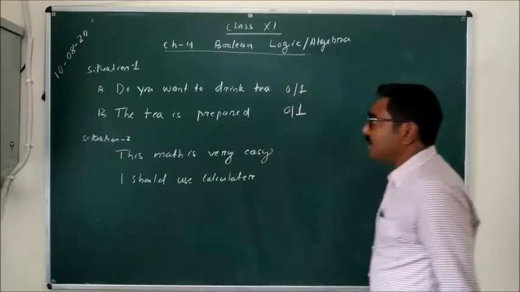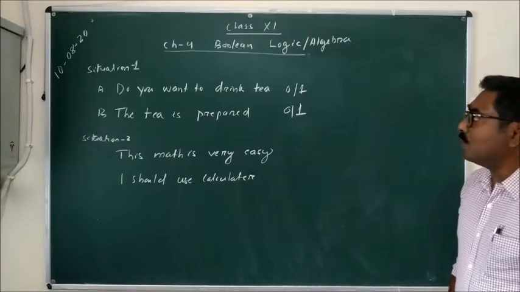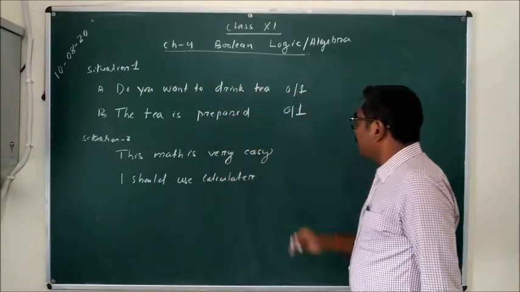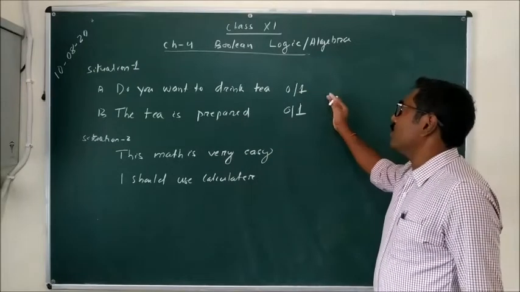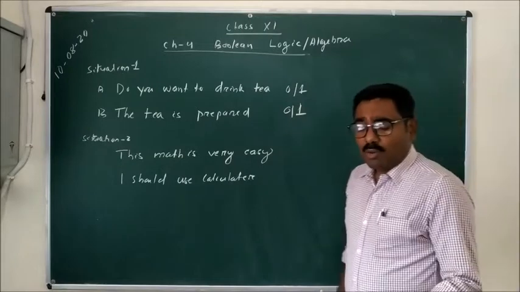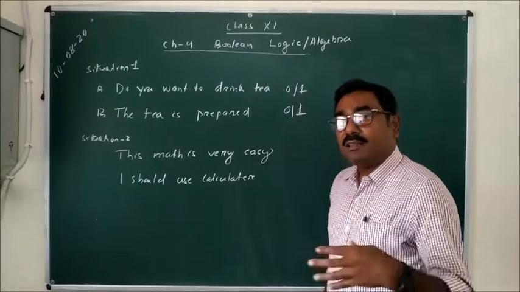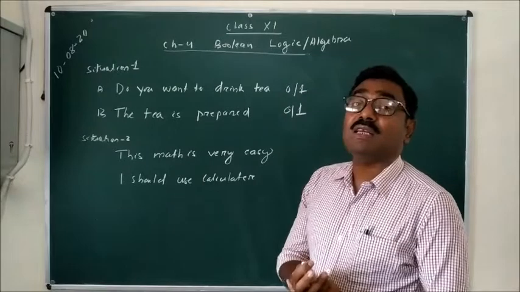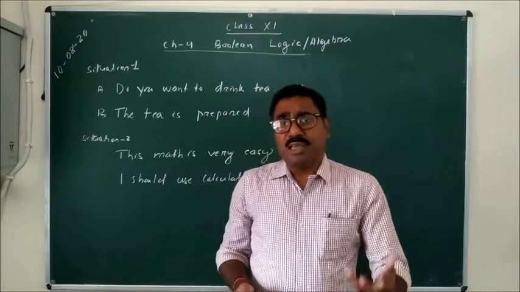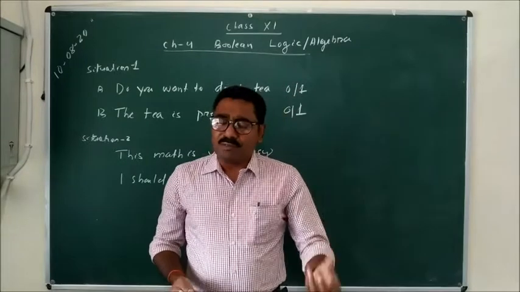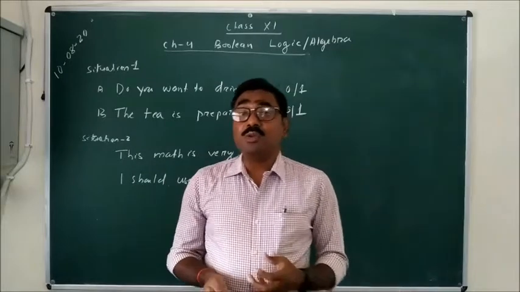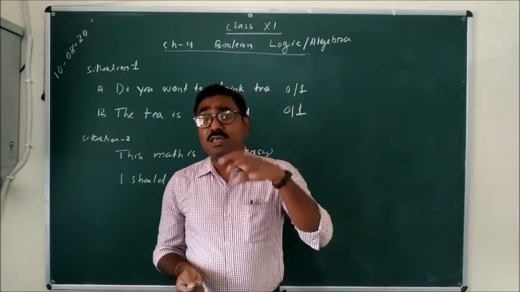So now two states are there: the first state, do you want to drink tea, and another, the tea is prepared. That can be zeros or 1, that can be false or true. Now what happens here? The second thing is, when we have an equation, then we have two things. One is some values, which may be some constant value or some variable, which are operated on or calculated through some operators or symbols.